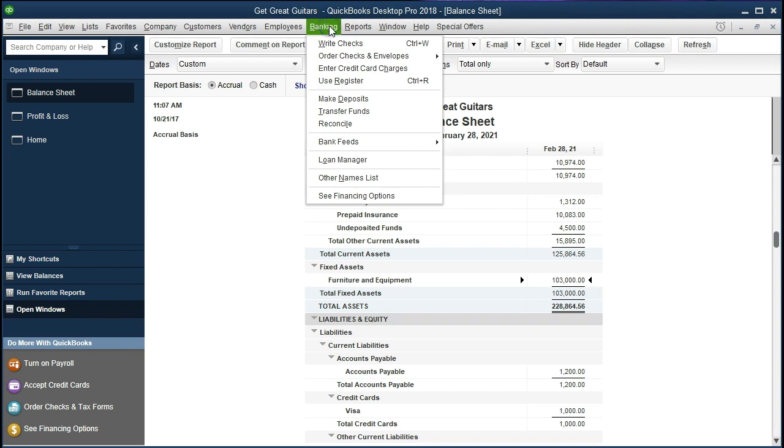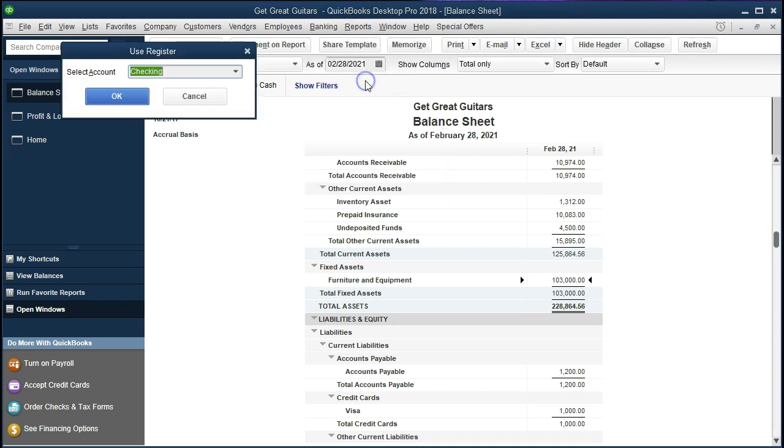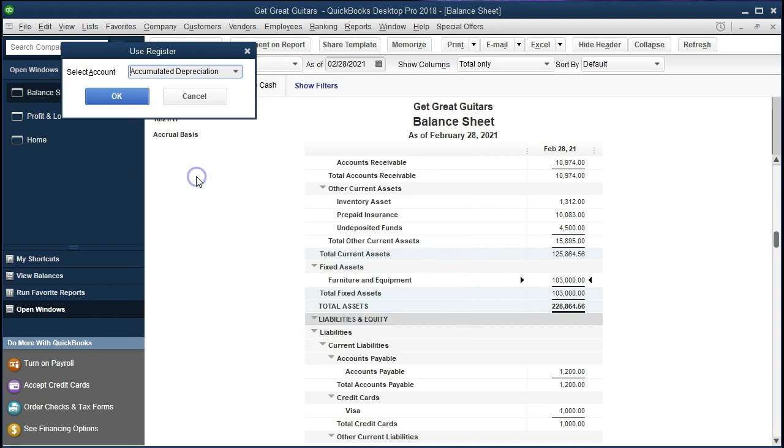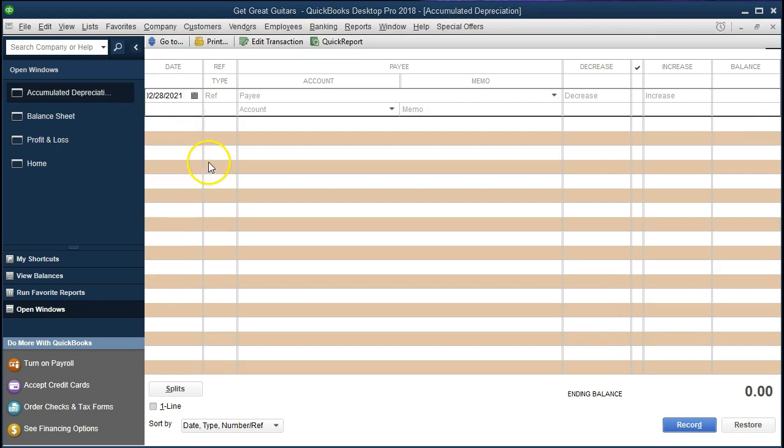And I'm going to do that by going to Banking, Use Register, and then scroll down to that accumulated depreciation register, and then select that item. Here is the register. Nothing's in it at this time. We're going to make our transaction as of 02/28/21, the end of the month that we are working on.